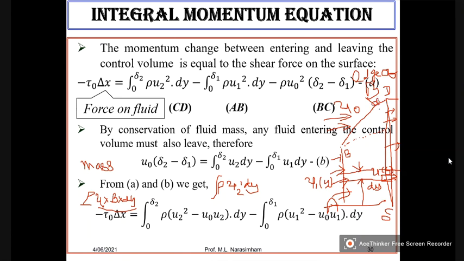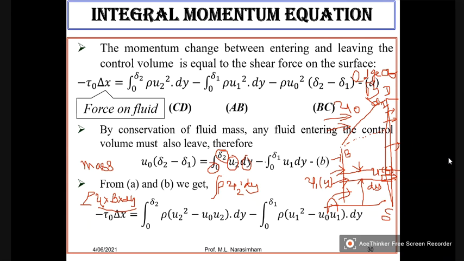The thickness of the boundary layer is considered as delta 2 here. So 0 to delta 2, rho U2 dy. Of course, one is there. That is the mass of fluid leaving the control volume through CD.